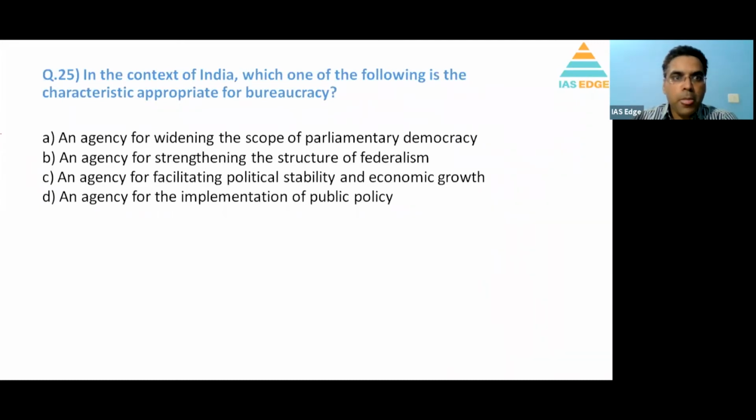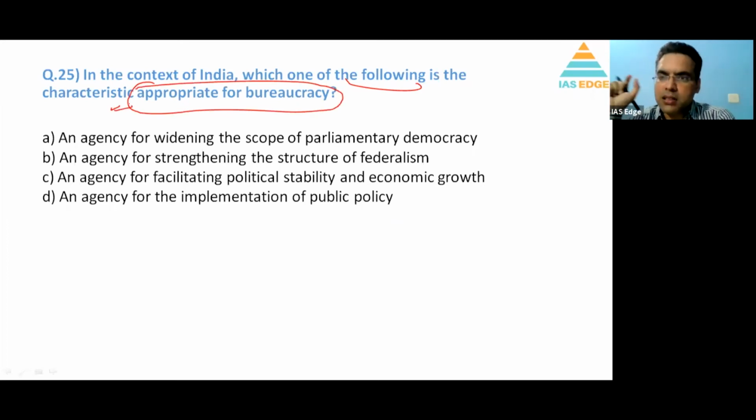In the context of India, which one of the following is the appropriate characteristic of bureaucracy? So what is bureaucracy? Bureaucracy is there to implement the government schemes and policies. They are the permanent executive who are basically involved in the implementation of public policy. So D is a very clear option.